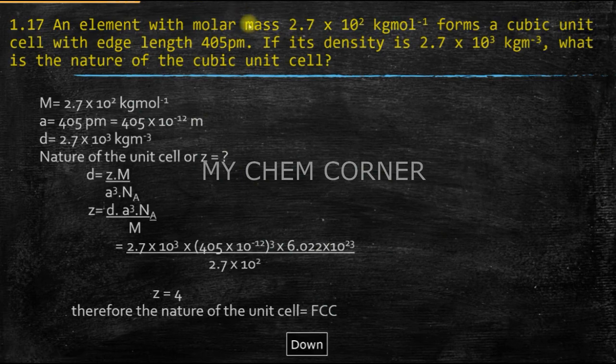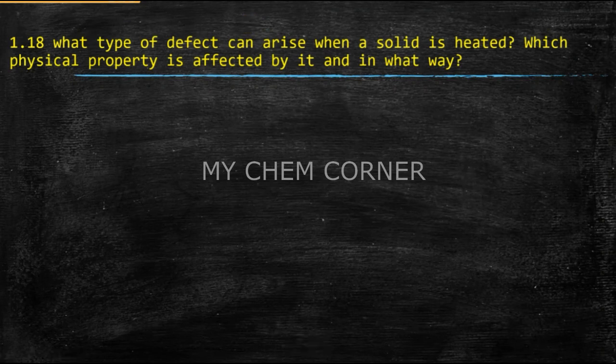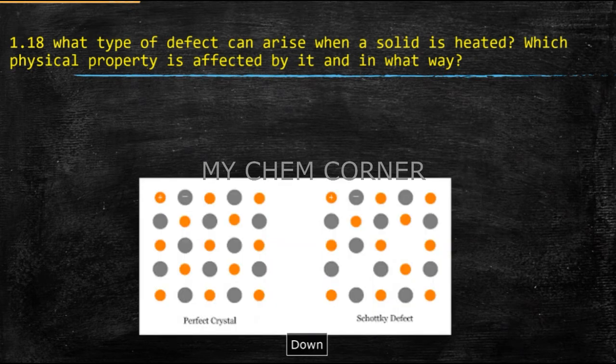Now the next question is question number 1.18. What type of defect can arise when a solid is heated? What physical property is affected by it, and in what way? So totally 3 questions. First, we'll try to understand what happens when a solid is heated.